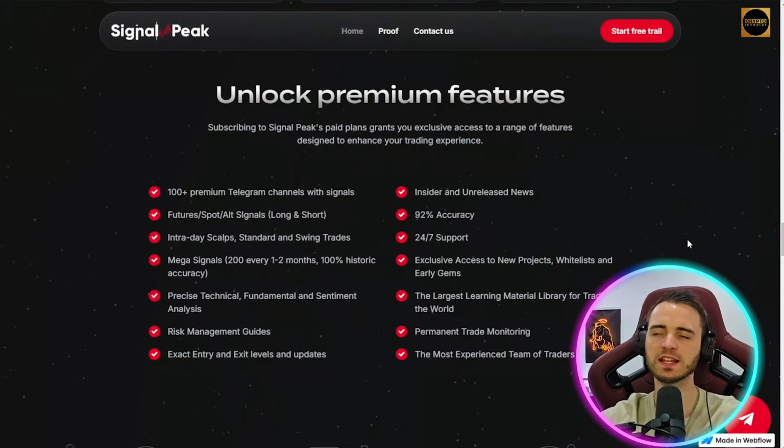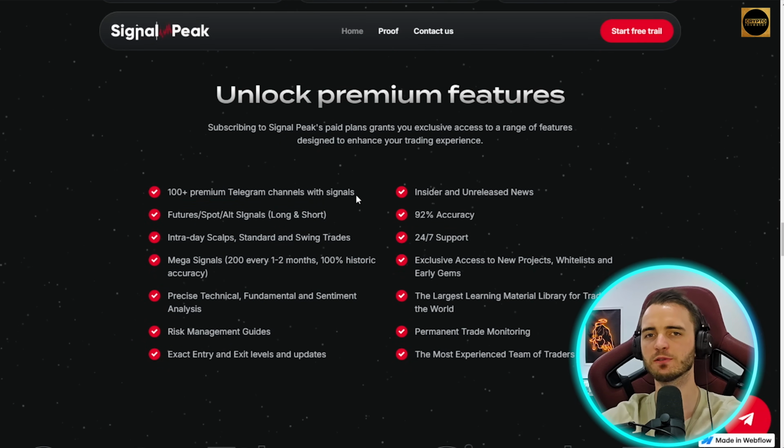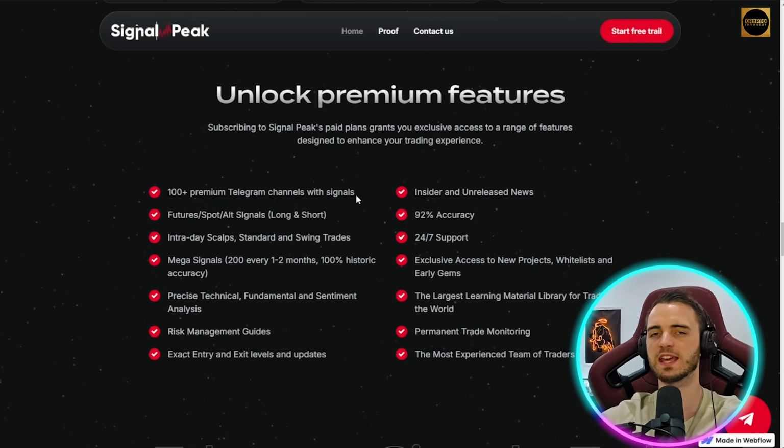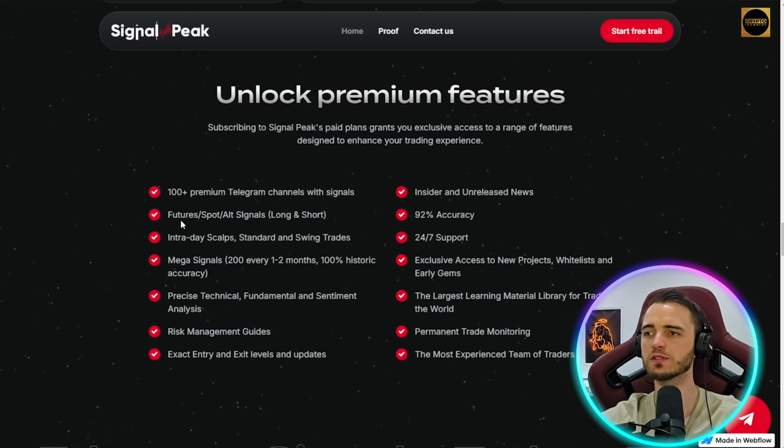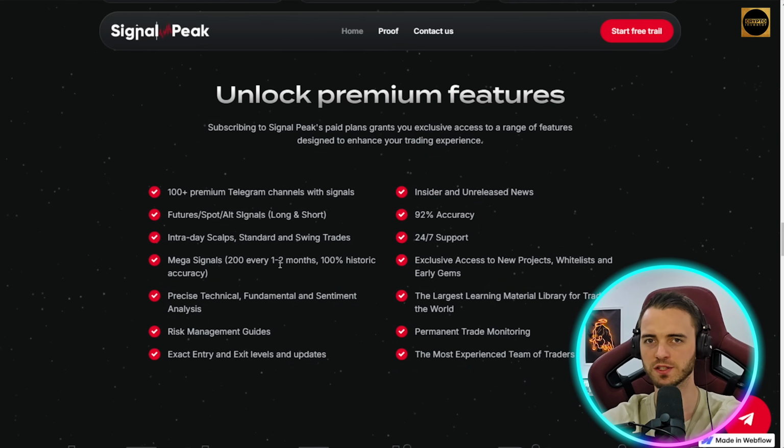notifications. Now, a couple good things about Signalpeak, guys. They do have over 100 different Telegram signals, and out of the thousands out there, these are the ones they have vetted. These are the ones that they are sure make money, which is good. Okay, we also have futures, spot, and alt signals, intraday scalps, standard, and swing trades. We saw that with the example we showed earlier. And we have mega signals, which is 200 every 1 to 2 months.